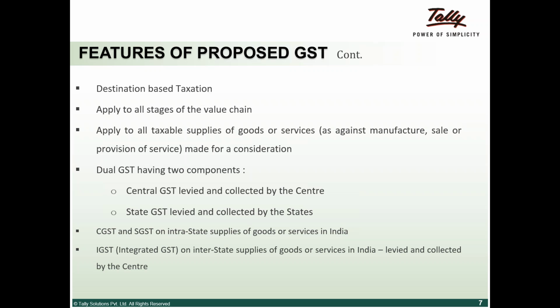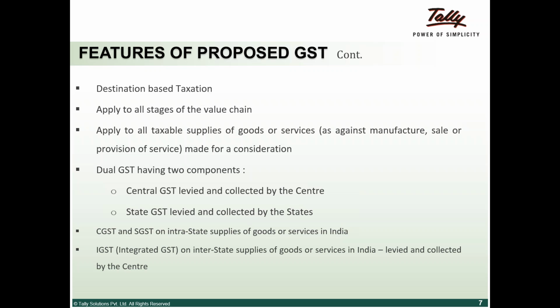You must have heard in the newspaper that GST is dual. Everybody is saying dual GST. It has two components in it. Basically, if you are doing any transaction within the state, there is a CGST, that is central GST, which is collected and levied by the center. There is an SGST, that is state GST, which is also applicable. Both are applicable if it is an intra-state transaction. If it is within the state, there are two taxes basically: one is central GST and one is state GST. State GST is collected and levied by the state, and central GST by the center.